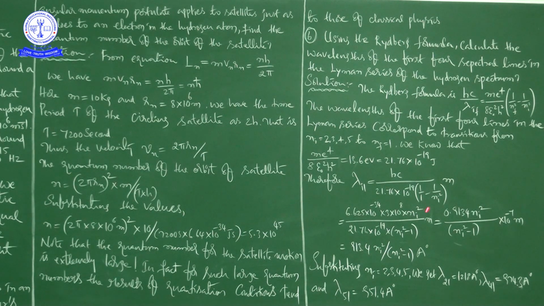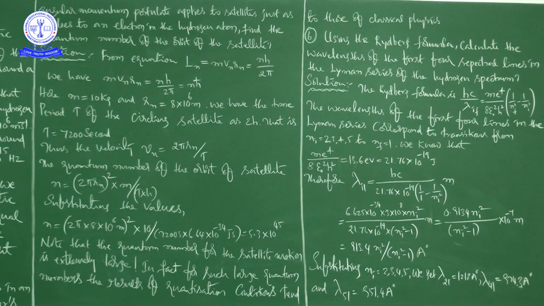Finally we get 0.9134 into ni square divided by ni square minus 1 into 10 to the power of minus 7 meter, that is 913.4 into ni square divided by ni square minus 1 angstrom.